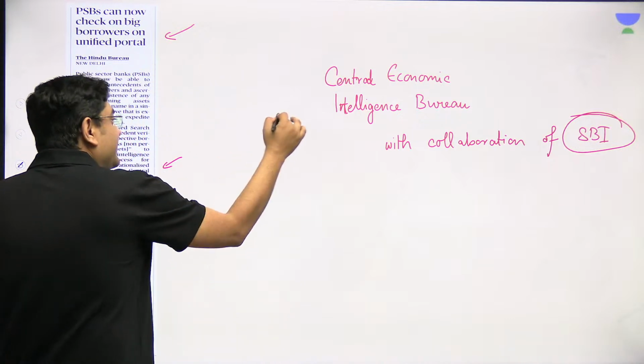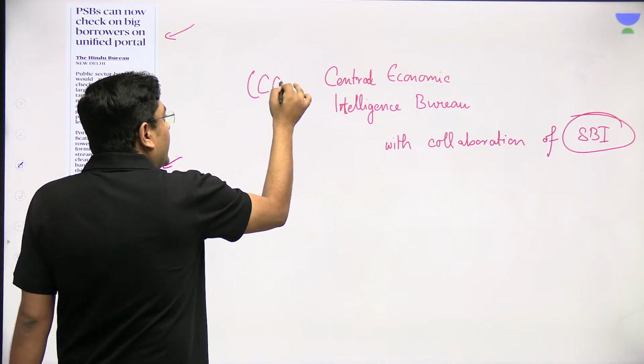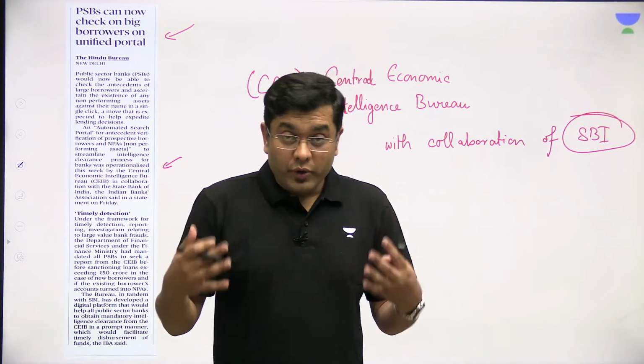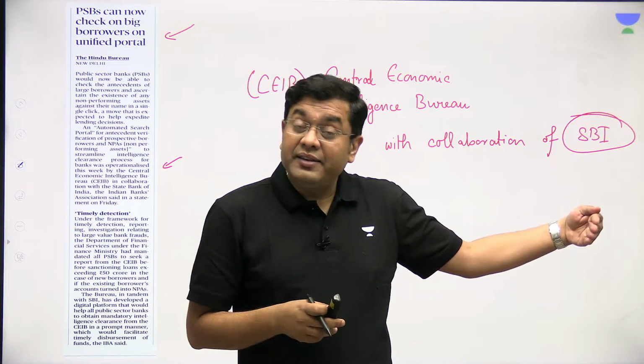Now, this CEIB has basically established a portal whereby the large borrowers, they might have a